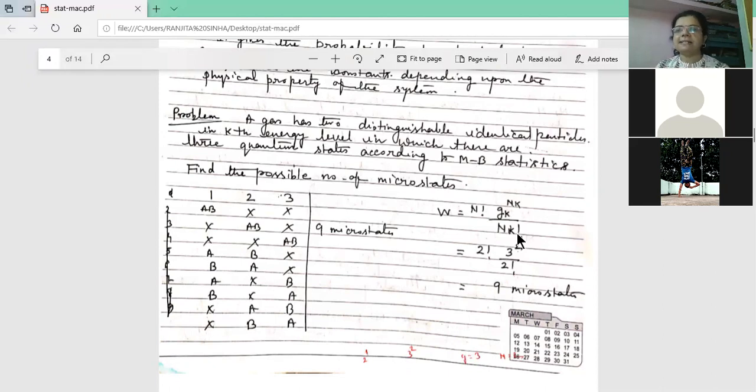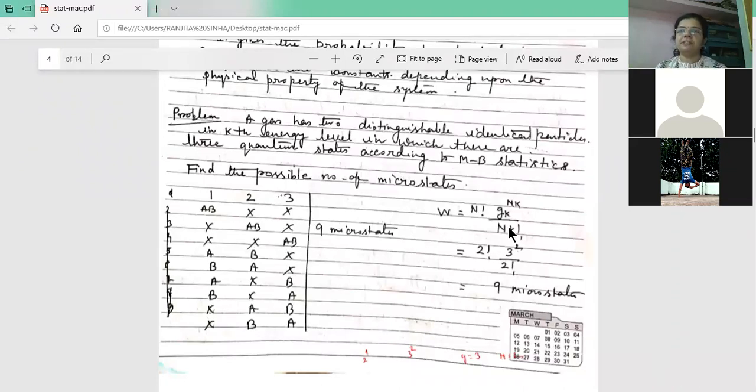But here what is given? N2, N3, N4, nothing exists. Only N1 exists. N1, N2, N3, N4 together is equal to your total n. So we are not considering the remaining part. Only N1 we are considering, and it is written here as Nk. So here n and nk are the same.